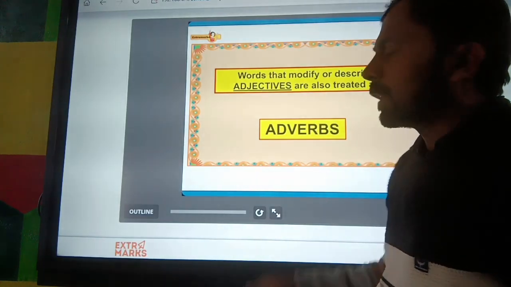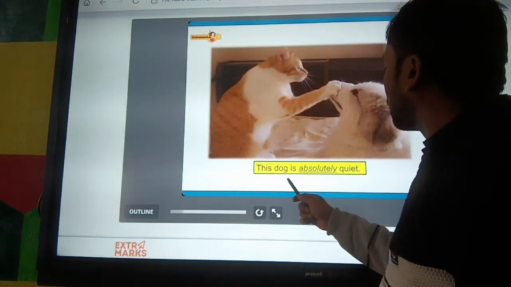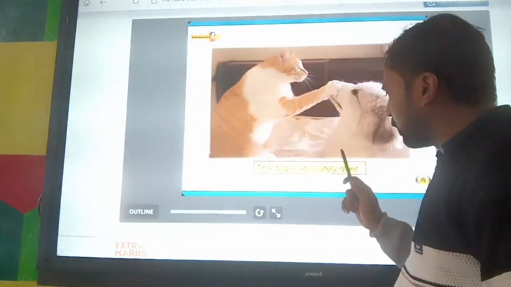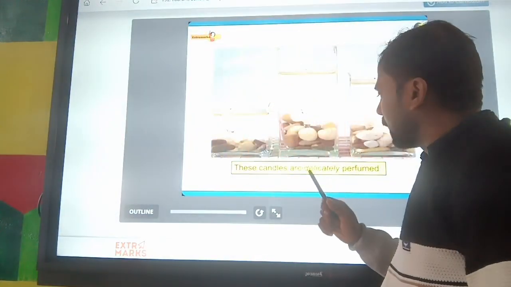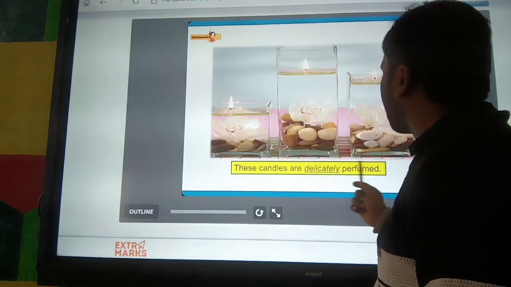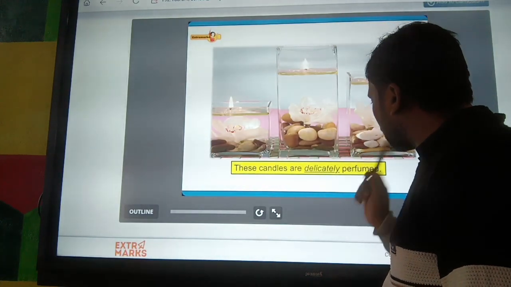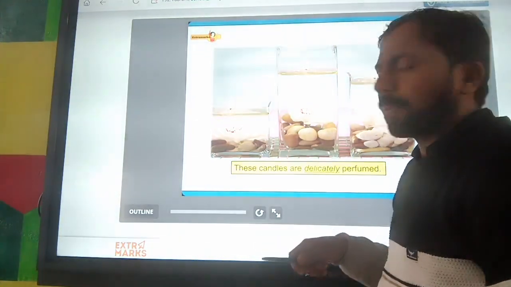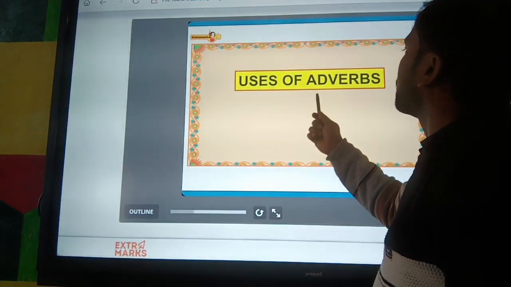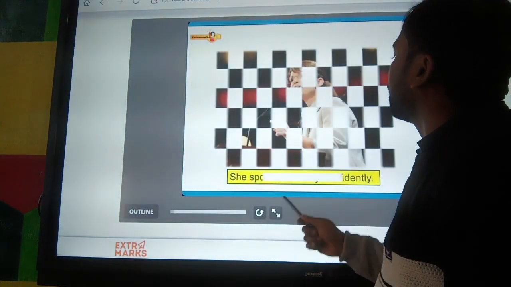It's clear. Next, the dog is absolutely quiet. Absolutely is an adverb, and here the verb is. And here, delicately performs. Delicately is an adverb. So in this sentence you can see the usage of the adverb as the second part.